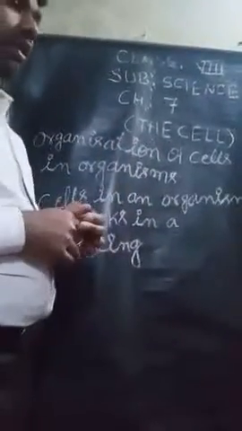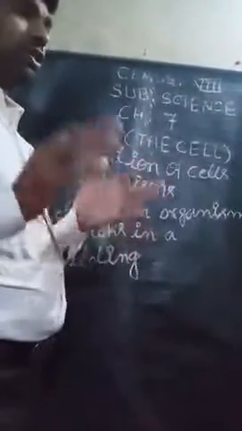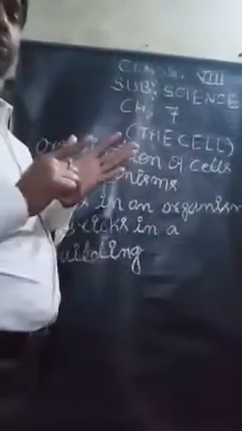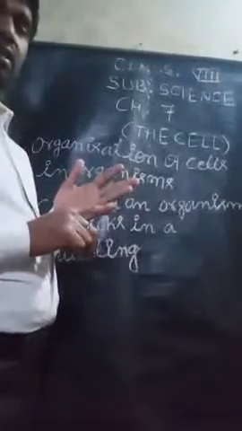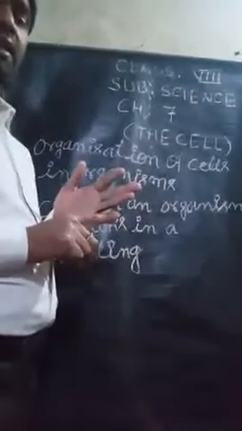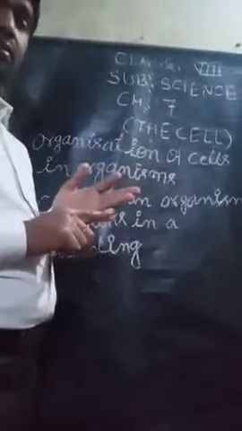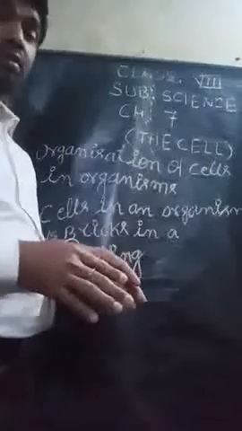Different organ systems working together form an organism. So the cell is the smallest unit, then tissue, then organ system, and all these constitute an organism.